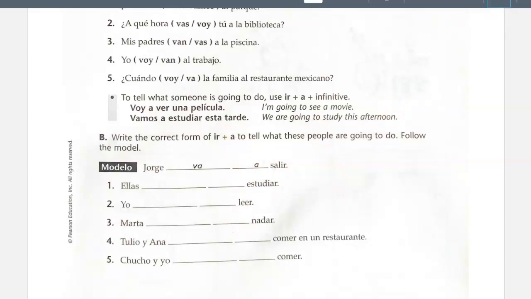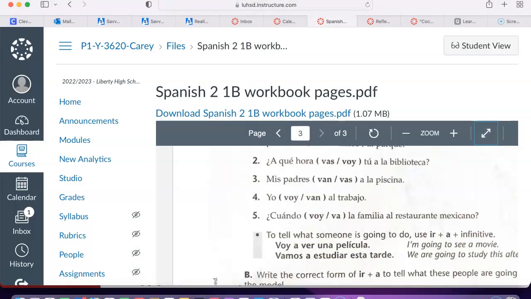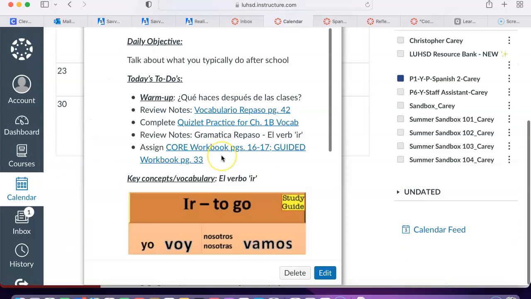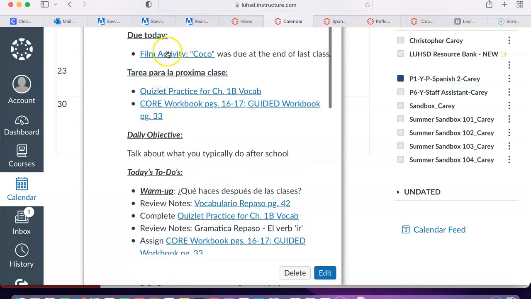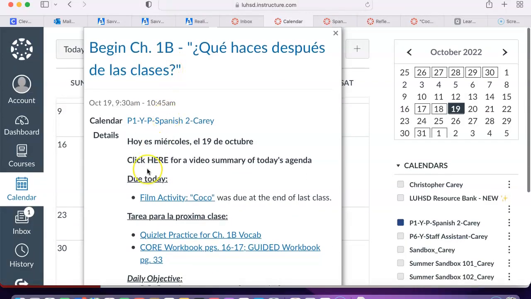That, muchachos, is your quote-unquote homework for today. That's the Quizlet practice that we went over earlier, and then also the workbook pages we just went over. Make sure to finish the film activity if you've not done so, and I will see you next time en clase.